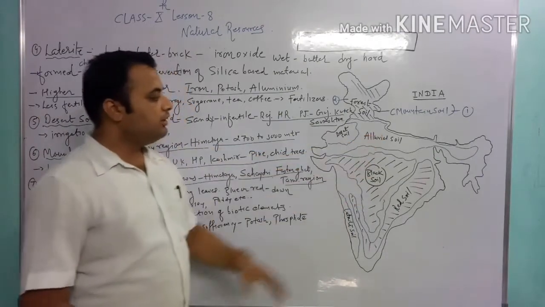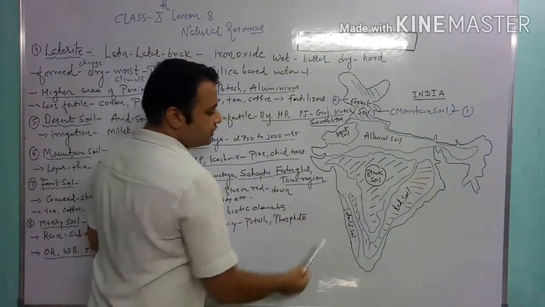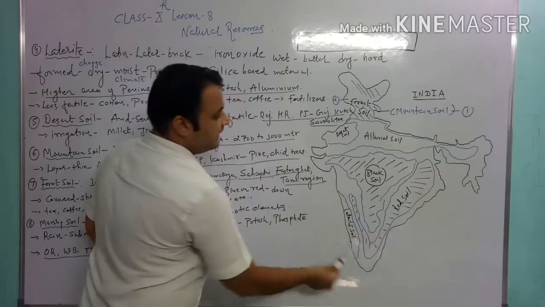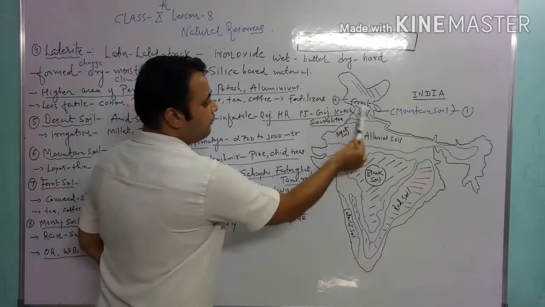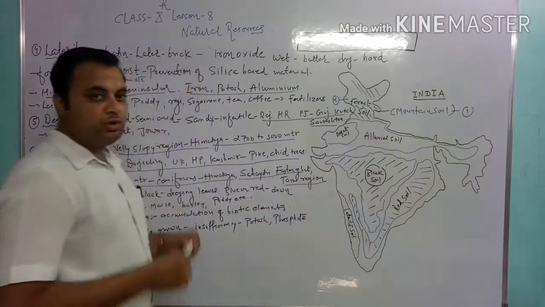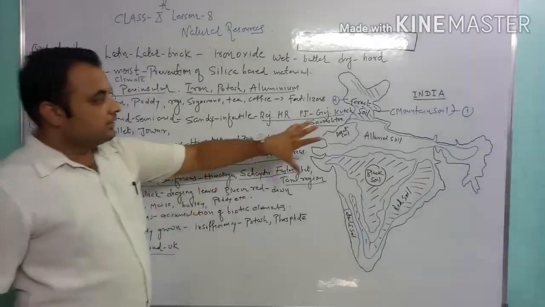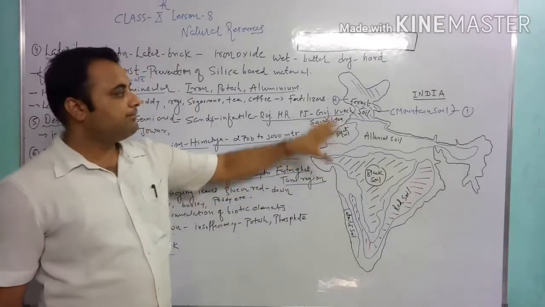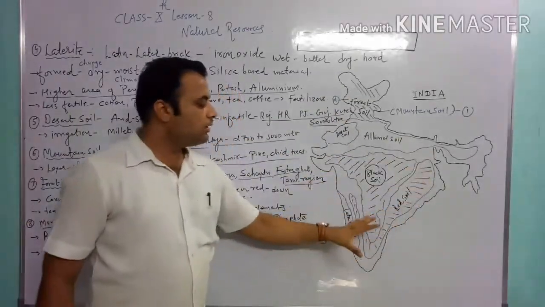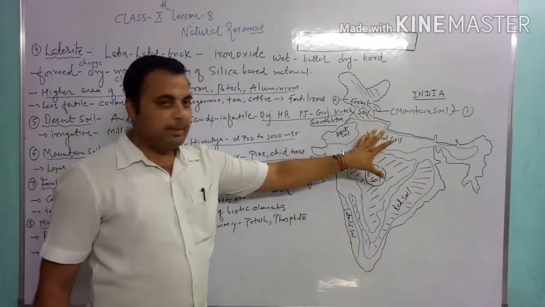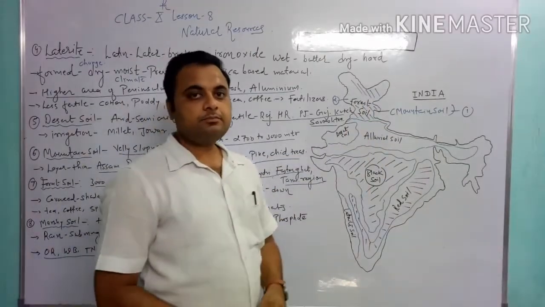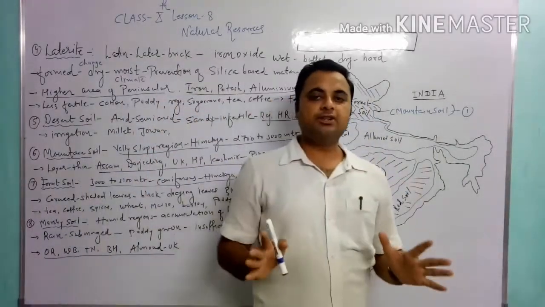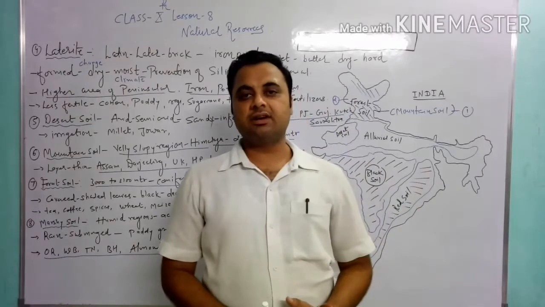For example, alluvial soil, black soil, laterite soil, red soil, desert soil, forest soil, mountain soil. So you have to show the different soils in the outline geographical map of India. So this is the information about the types of soil in our country.